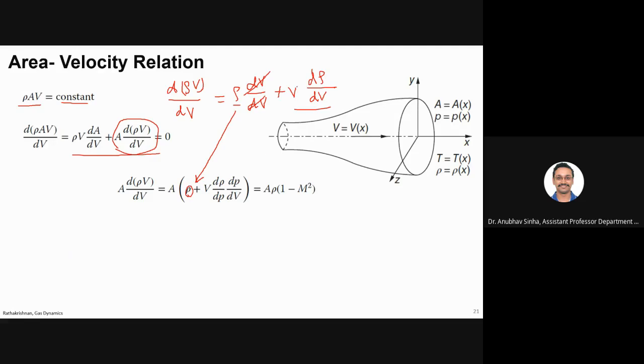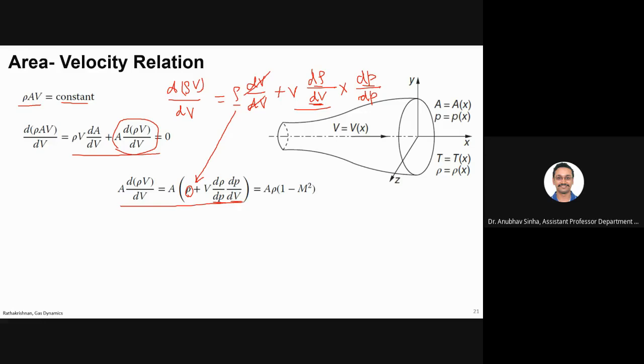Now I have V multiplied by d rho by dV. So let me multiply and divide by dP. I can do that. Yes, I will add dP in both numerator and denominator. So now I can write d rho by dP and dP by dV. Now it is fine.